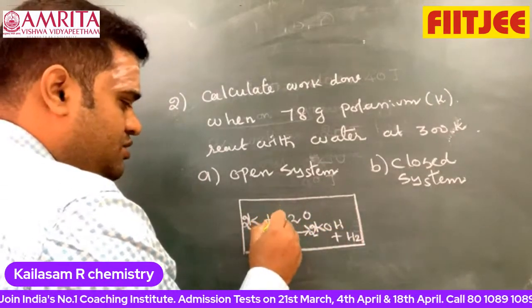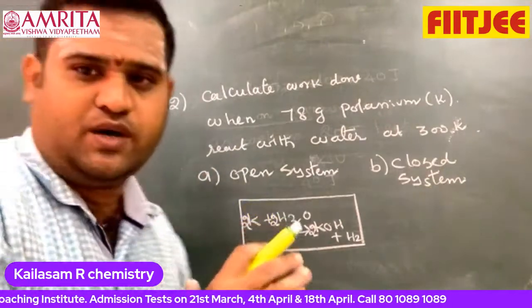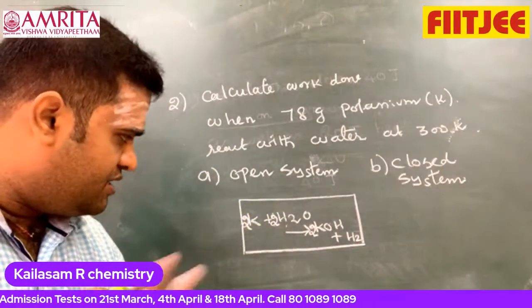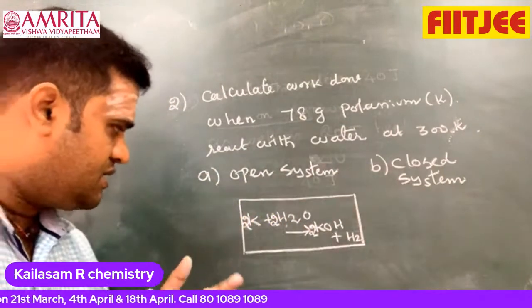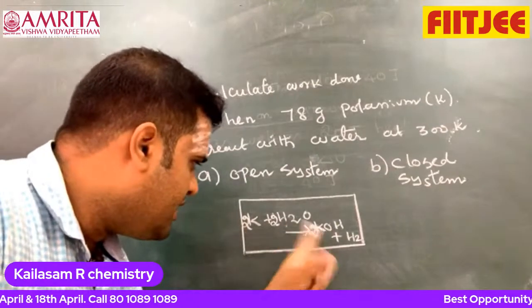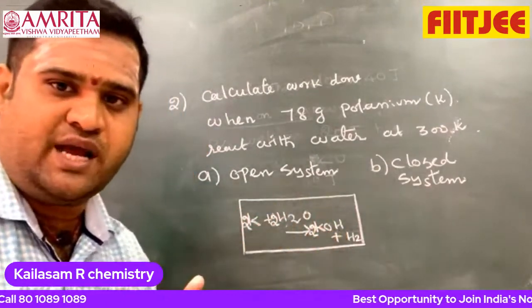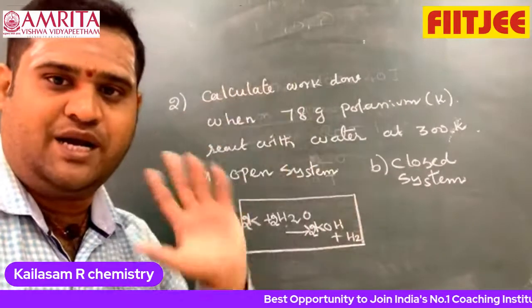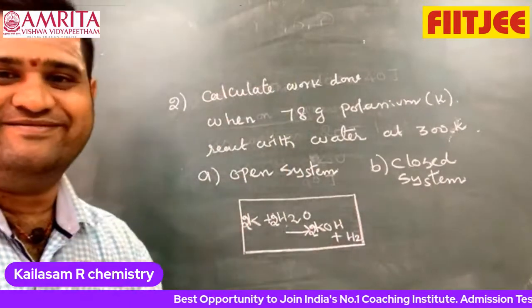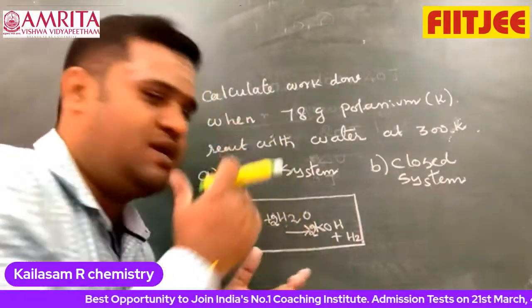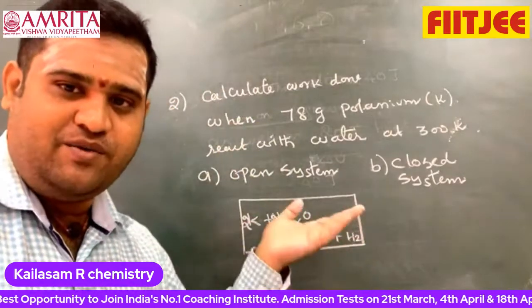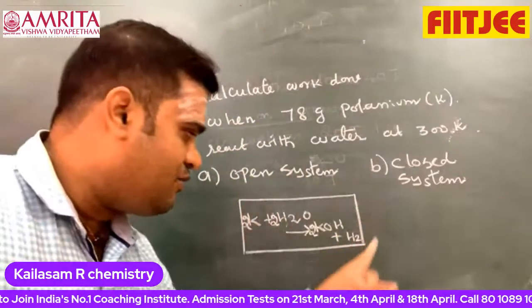This is the system, in which I'm observing what chemical reaction takes place. Investigating the chemical reaction, I'm observing that H2 gas is liberated. System means investigating the chemical reaction. So I observe H2 gas liberated, but the system is not open.